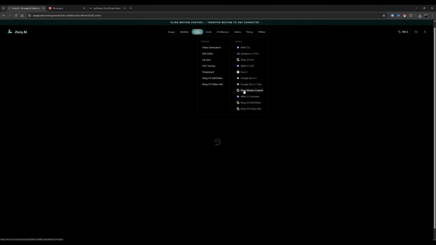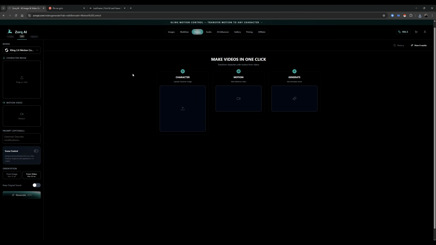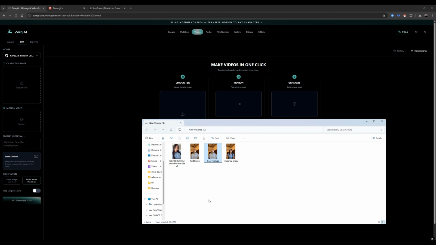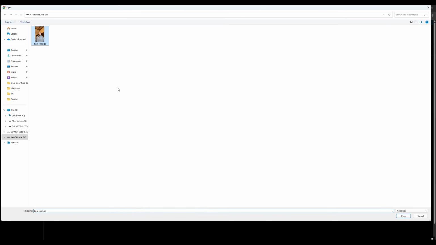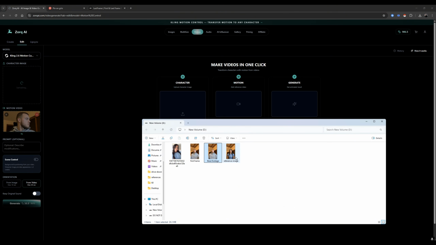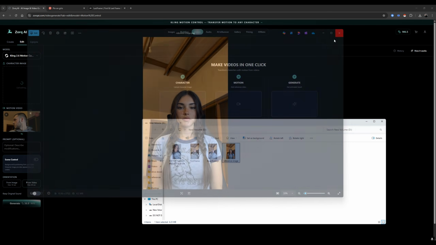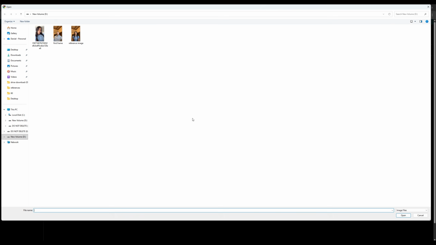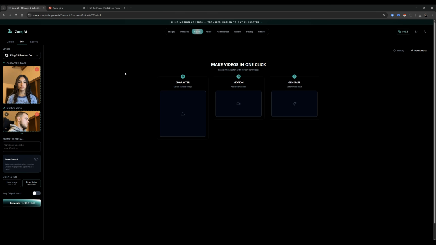And then we're gonna go to Kling motion control. Right, so this is where all the magic happens. This is where we create the actual video. Now, the first step is to upload our base footage. So we can upload that here. And then right after, we're gonna go ahead and upload the reference image, which we created. Now that we've got that done, we can toggle scene control, right? So this makes sure that we're using the background from the video and that it's as accurate as possible. And then we can generate.